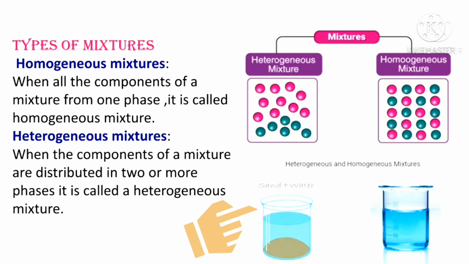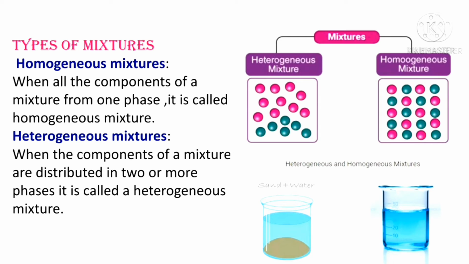Heterogeneous mixture. When the components of a mixture are distributed in two or more phases, it is called a heterogeneous mixture. For example, if you put a little sand in water, you can easily see the sand in water.